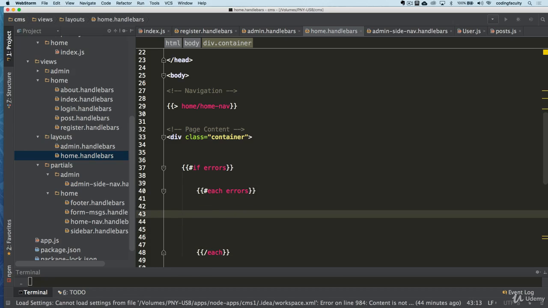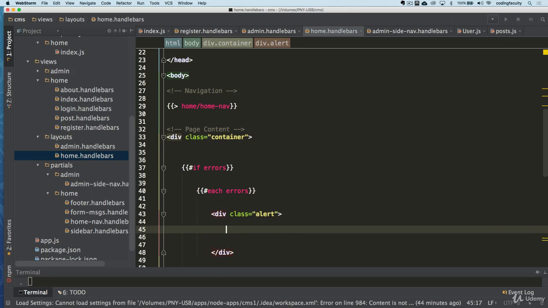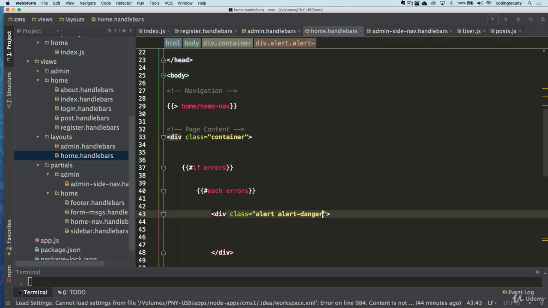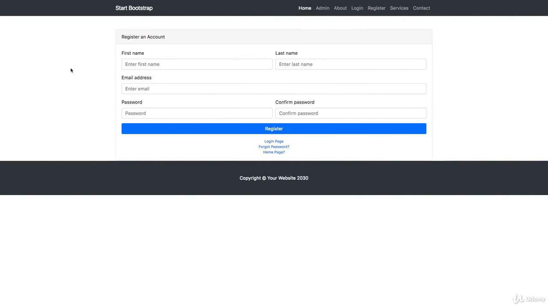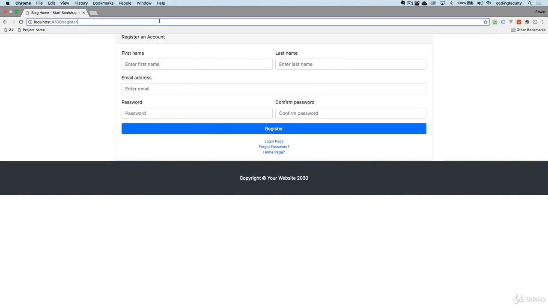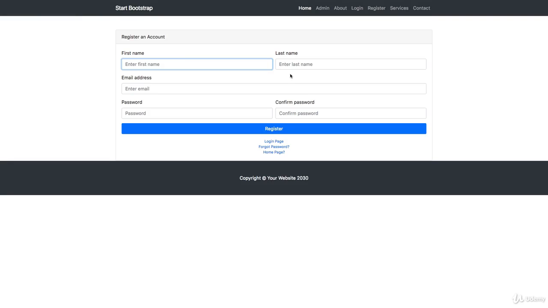Let's just for now, let's see if we can remember the alert, the div. I don't think that's the one. Alert danger. Let's see. Alert danger message. Let's do this now. Enter. I'm not gonna put nothing there.